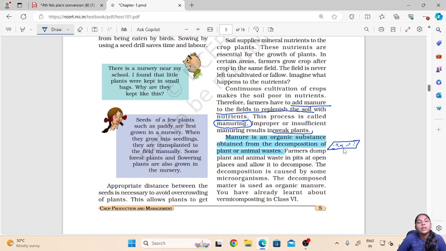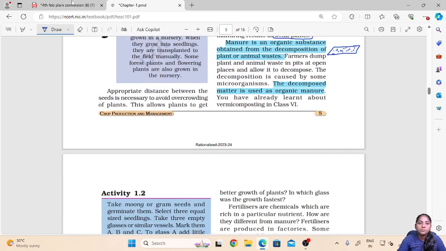As we have already learned, the decomposers will feed on these dead or decaying plant and animal waste and decompose it. This decomposed matter is used as organic manure by the farmers.